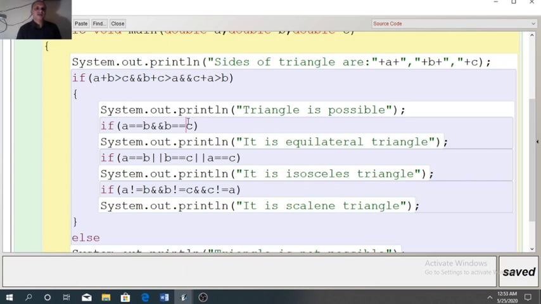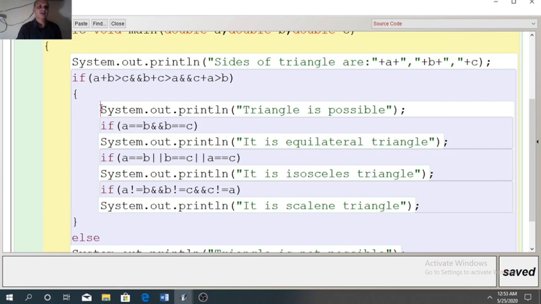Suppose we enter all three sides same, that is 4, 4 and 4. So first outer if will be satisfied: 4 plus 4 is more than 4, that is 8 is more than 4. In the same way all these three conditions will become true, and with the AND operator the final result will become true.